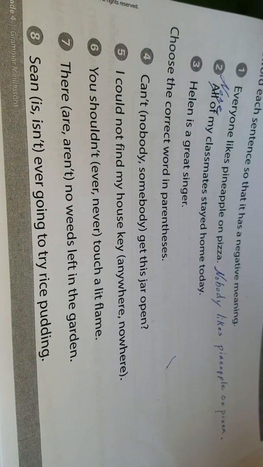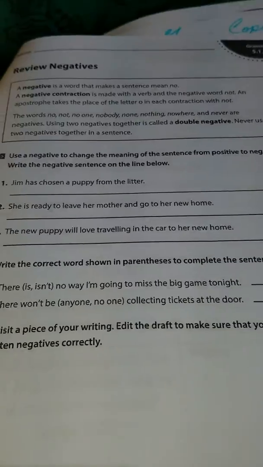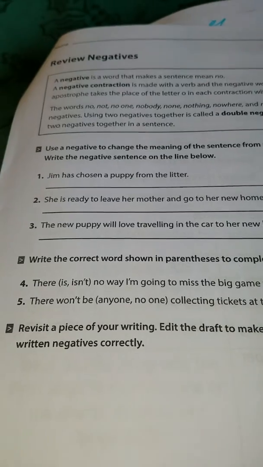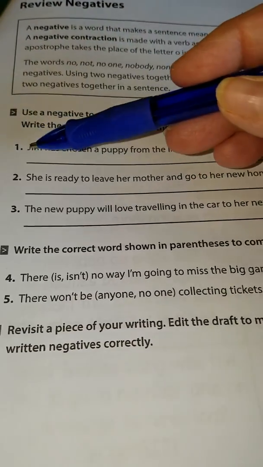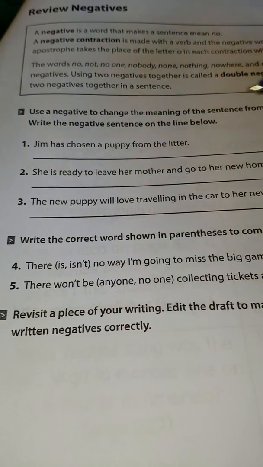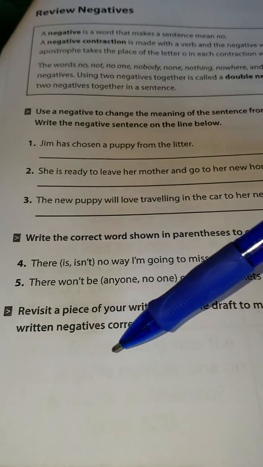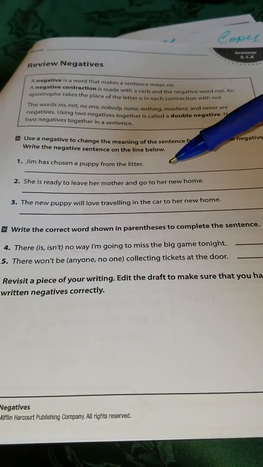So, the next page is also, oops, sorry, wrong way. A review of the negatives. So the first one says, Jim has chosen a puppy from the litter. If you wanted to make that a negative, you would say, Jim has not chosen a puppy from the litter, and you would write it here on this line. So I'm going to leave you to everything else. Just be aware, one negative per sentence. Okay?